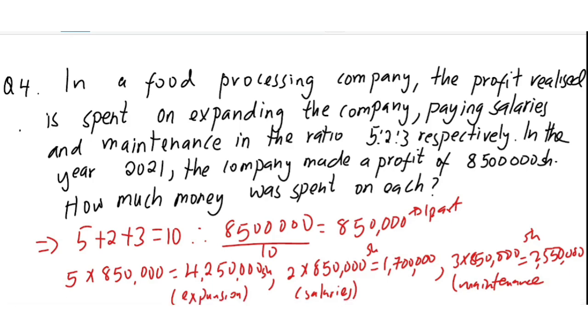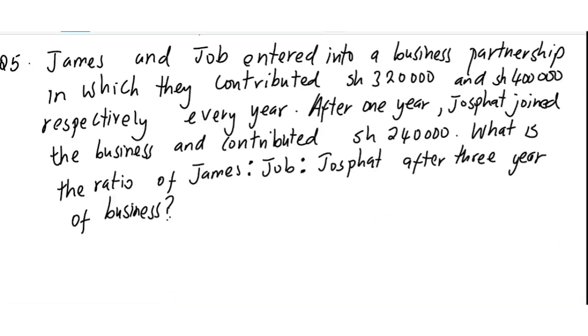The last question but not least says: James and Job entered into a business partnership in which they contributed 320,000 and 400,000 shillings respectively every year. After 1 year, Josephat joined the business and contributed 240,000. What's the ratio of James to Job to Josephat after 3 years of business? Remember that James and Job contributed for 3 years. So let's find for James and then Job.